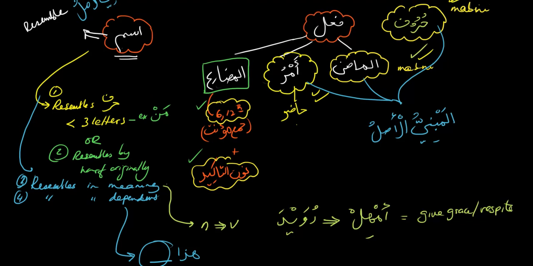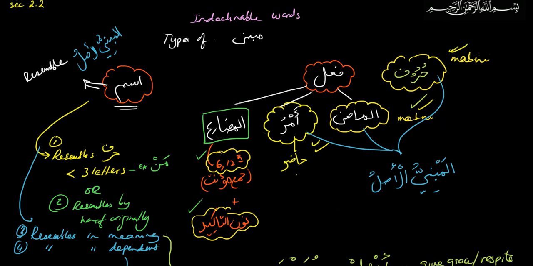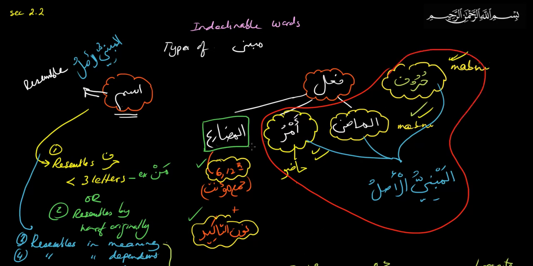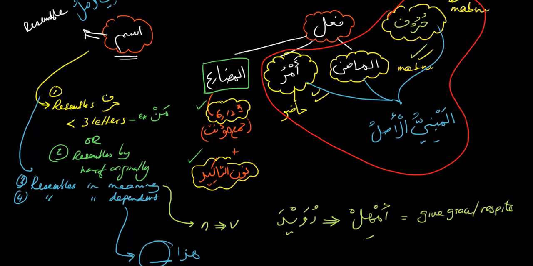This is actually a very important page in this chapter. The indeclinable mabni words: all words in Arabic are either harf, fi'l, or ism, correct? All huruf are mabni, all fi'l madi are mabni, and all fi'l amr hazir are mabni. So these are 3 mabni categories, called mabni al-asli. And fi'l mudari is mabni only in the 6th and 12th sigha, if they have nun taukid. And ism is the hard, tricky part, finding which one is mabni.